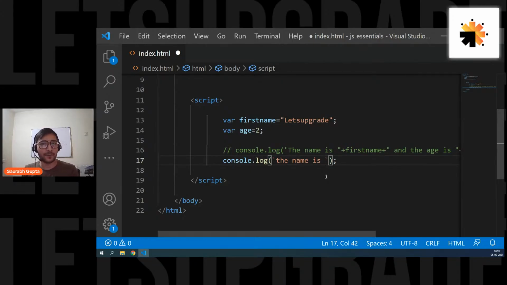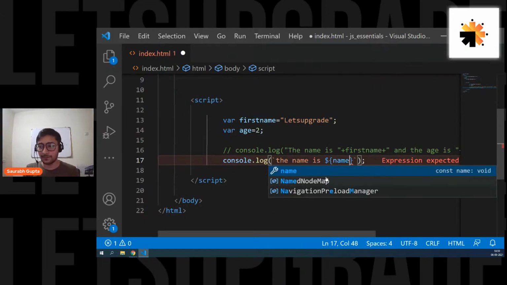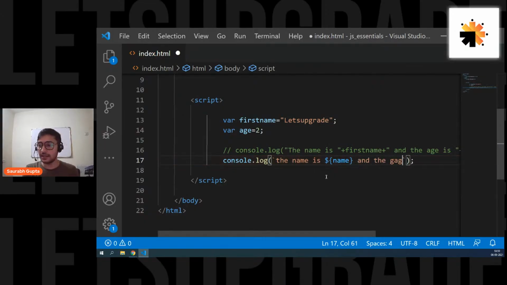But there's one more benefit now. Now you can use templating to print variables. That means if I decide I want to print a variable here, I don't have to go outside and write plus. I can write my variables inside the backticks. But how? You have to use this syntax, dollar curly braces. It's a syntax that JavaScript understands. You don't have to understand what dollar is doing, what curly braces is doing. It's a simple way of making JavaScript understand that inside this templating string, this is a variable. Name. And then let's say, and the age is, again, I want to put a variable. Simple. Dollar, curly brace, and my variable.